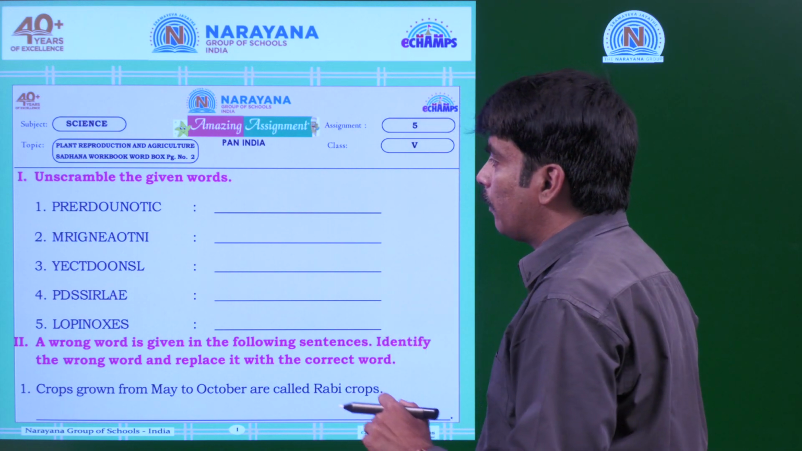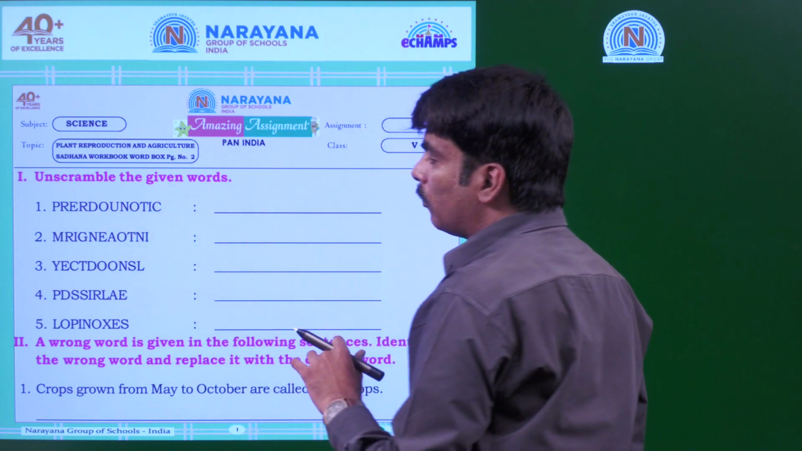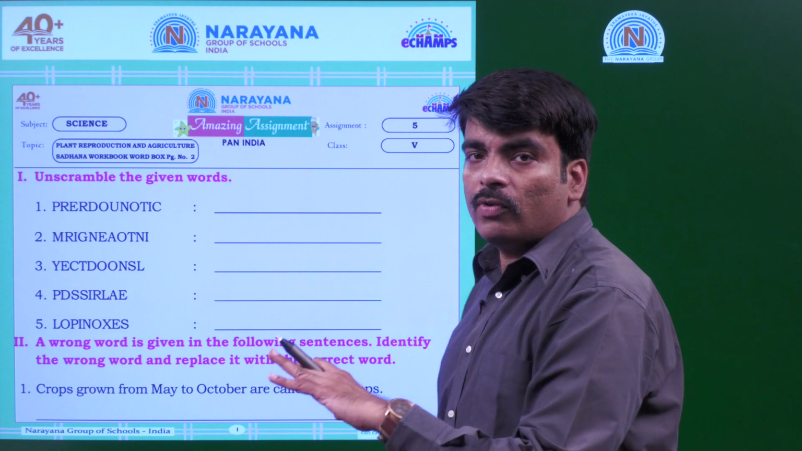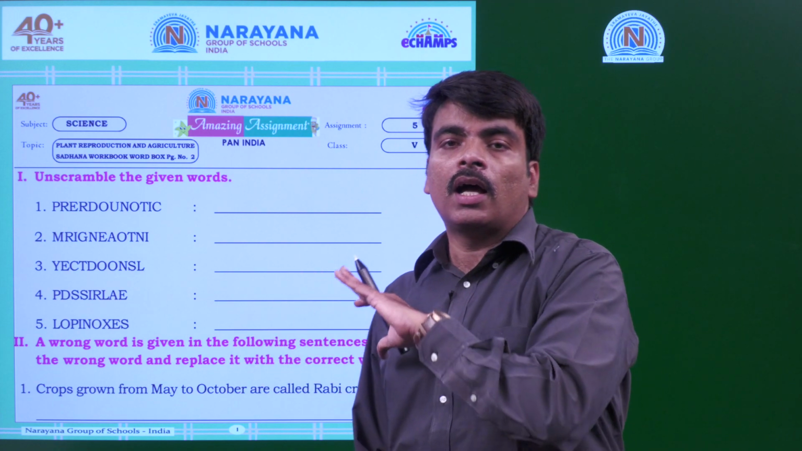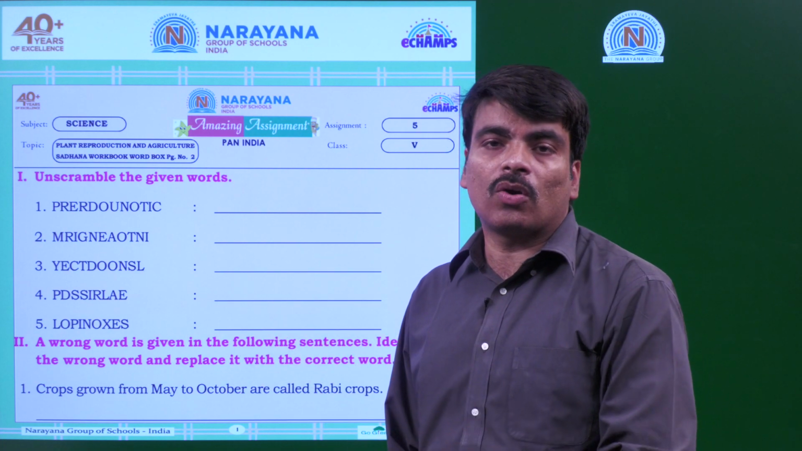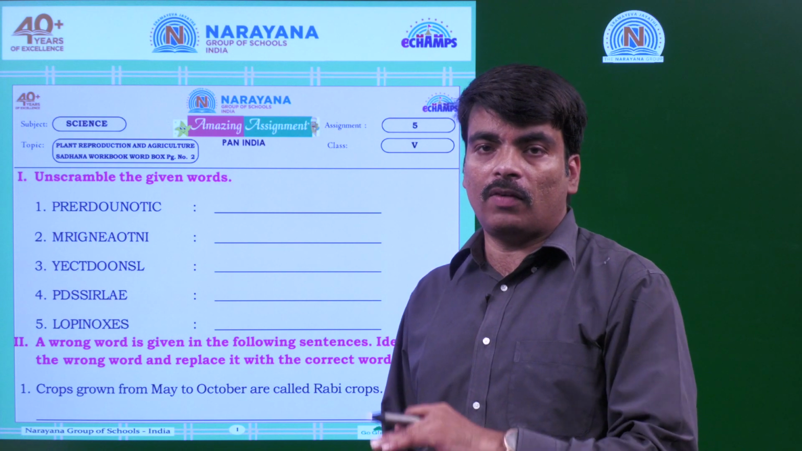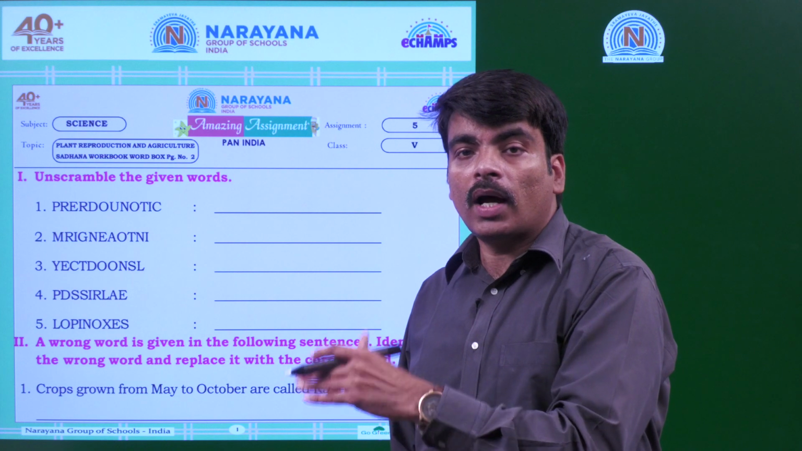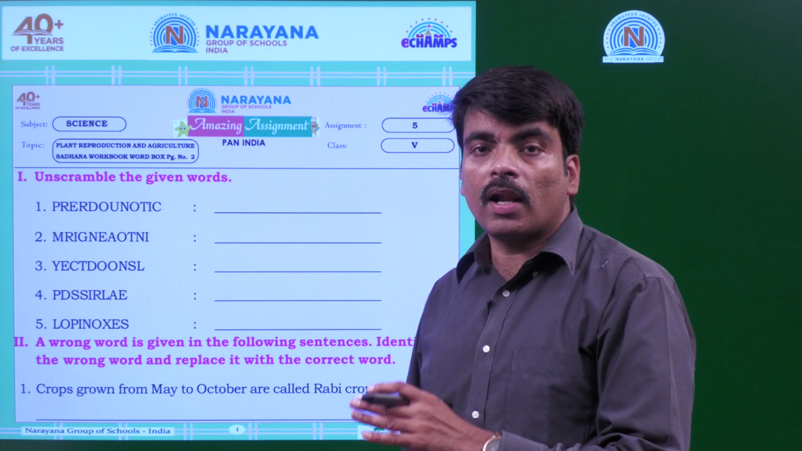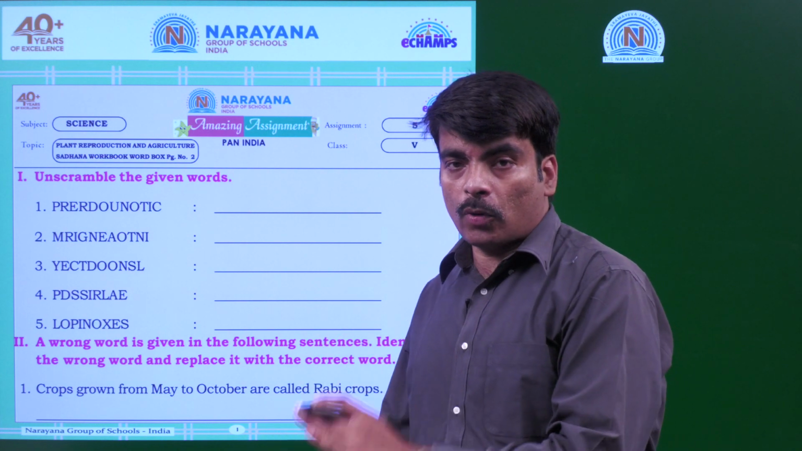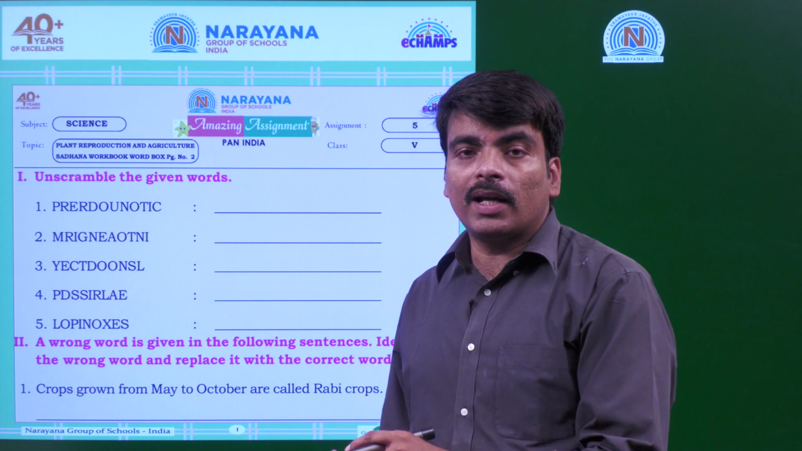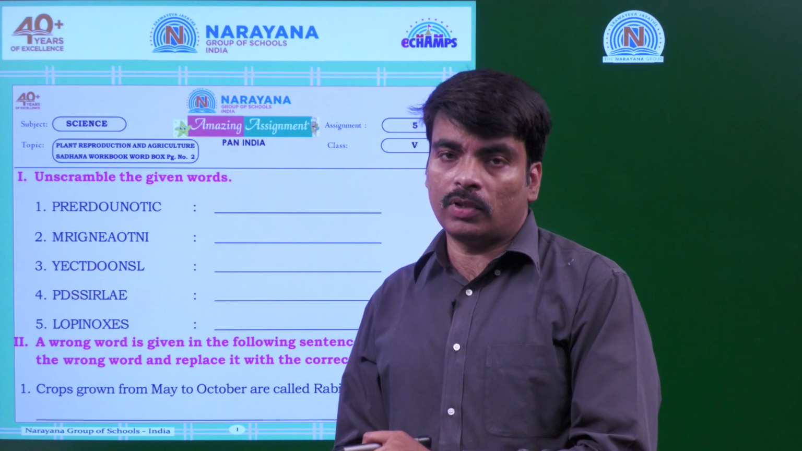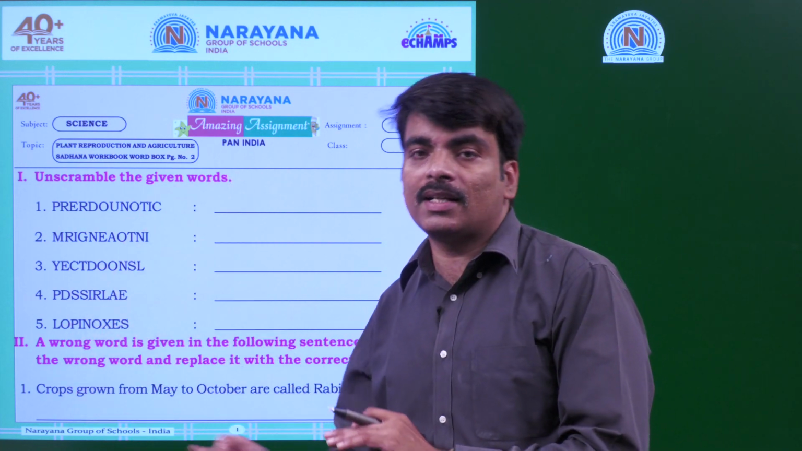The first Roman, unscramble the given words. If you see some letters here which are arranged in a scrambled way, not in a proper way, we have to rearrange them. It means we are going to unscramble them, that is, arrange them in a proper way and get a meaningful word from the scrambled letters here.